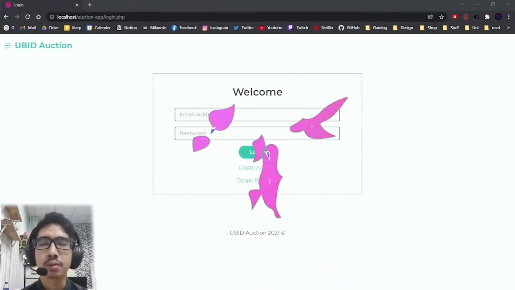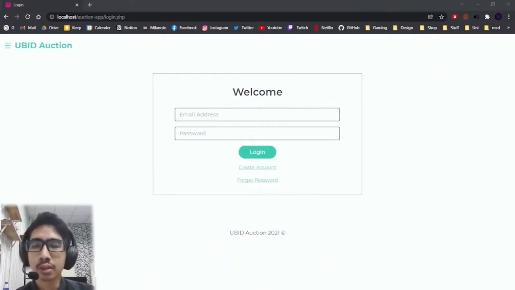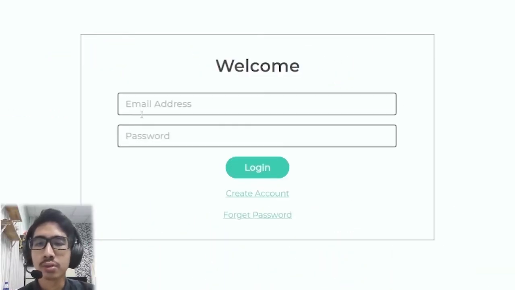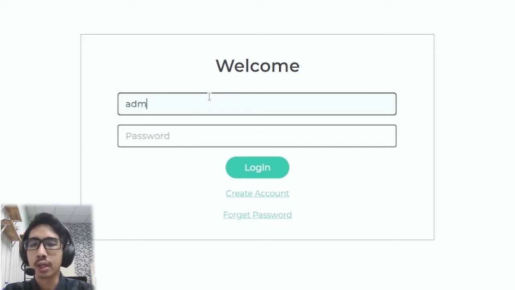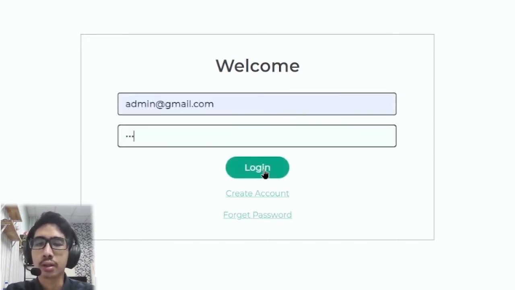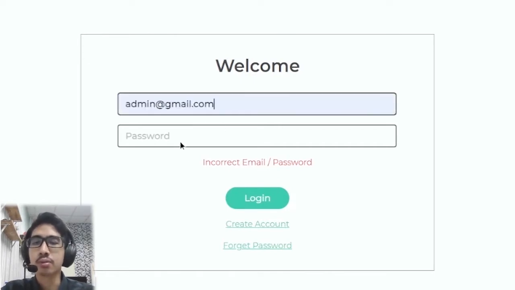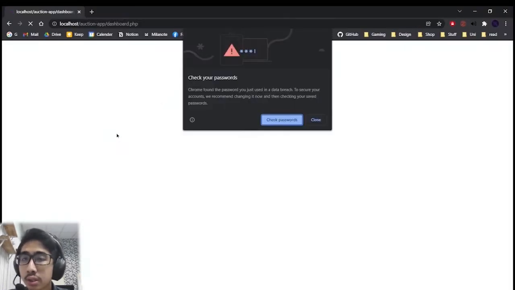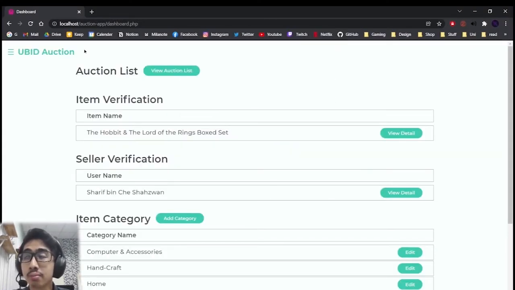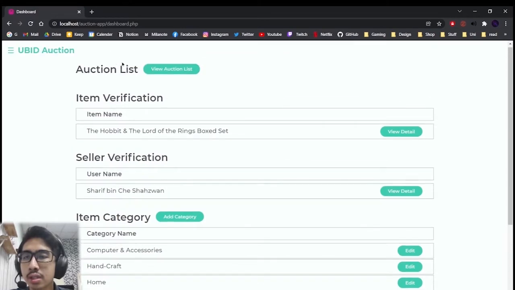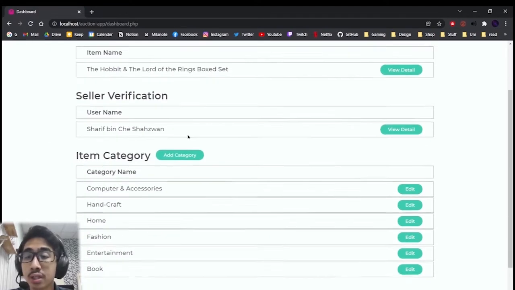Thank you. I will present the admin portion of the system. So here is the login page for the user. If we enter the incorrect credentials, it will tell us incorrect email or password. So now we will go ahead and log in. Now in the admin dashboard, there is auction list, item verification, seller verification, and item category.